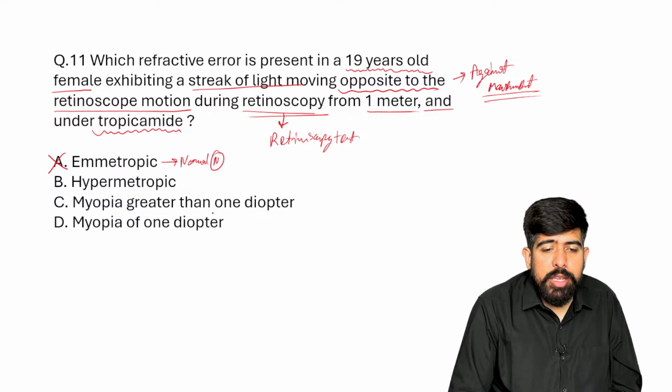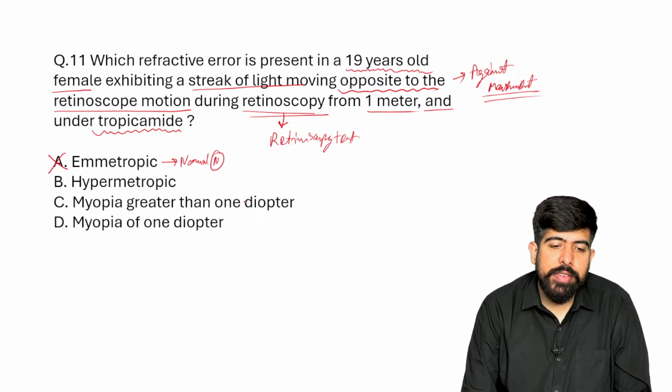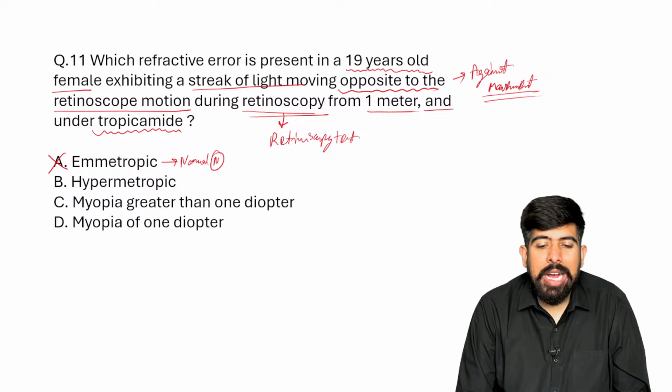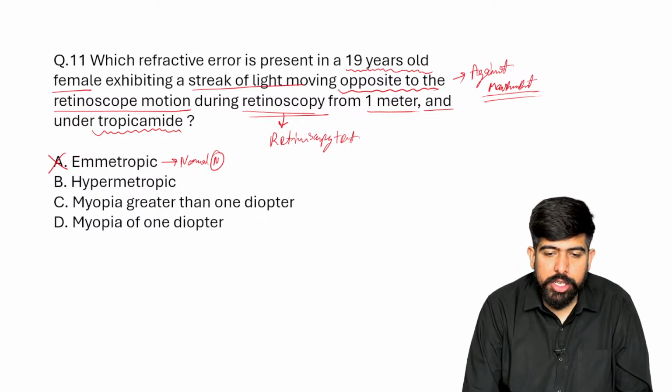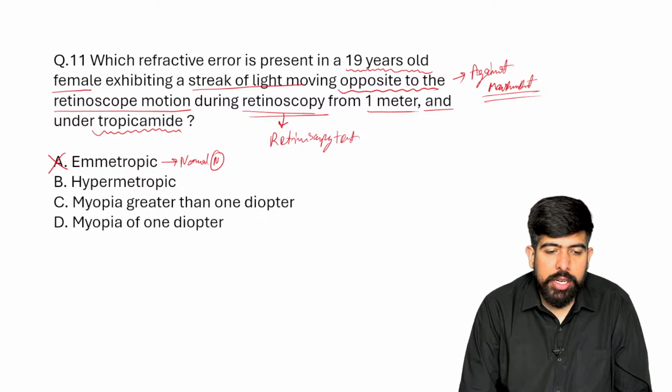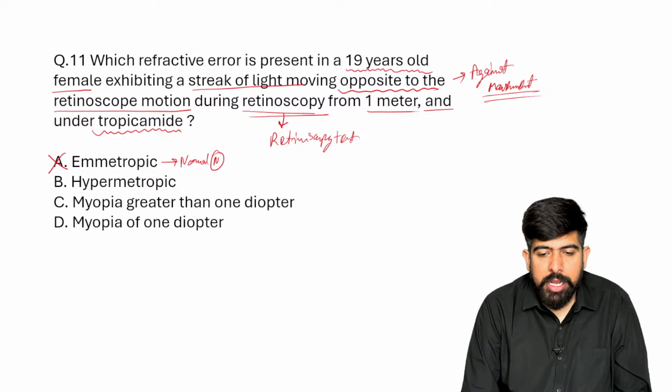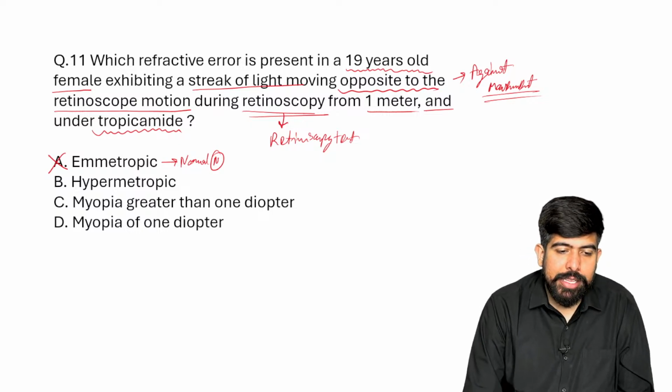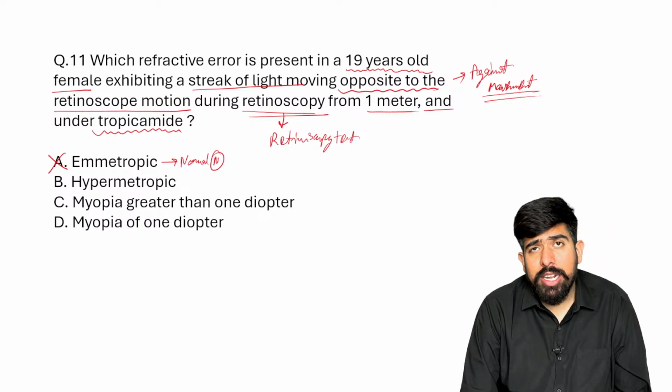Now we move forward to the next options. Option B is hypermetropia, and option C is myopia greater than one diopter.